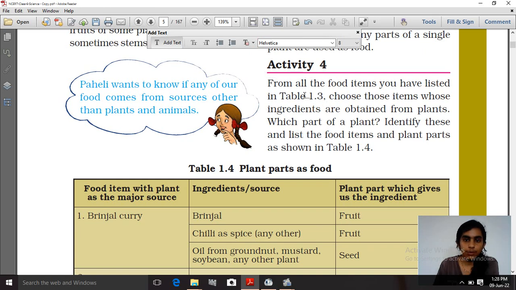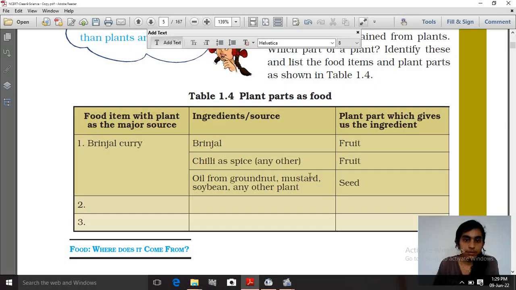Now in activity 4, it is given that from the food items that you have listed in table 1.3, you have to choose those whose ingredients are obtained from plants, and identify which part of the plant gives us that ingredient. In this table 1.4 also one example is given. Please go through it and try to fill up the empty column.